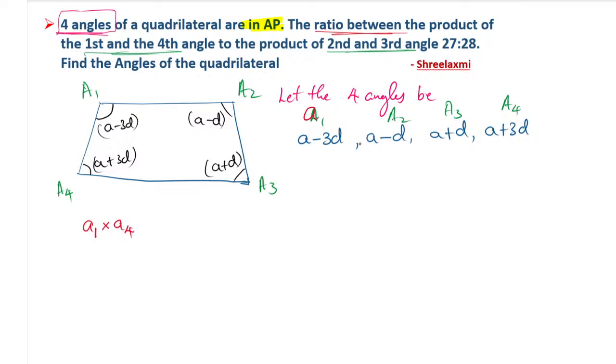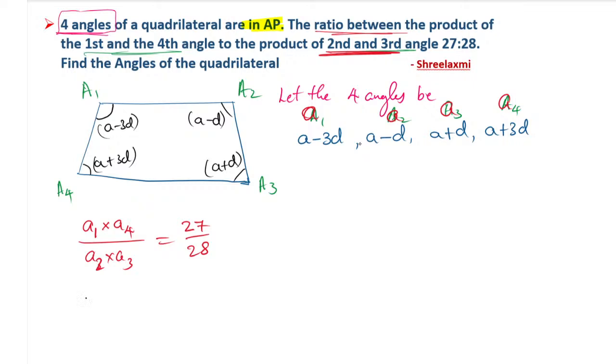Okay, I will take a small a1, it will be better. So we multiply the first term and the last term, and we multiply the second term and the third term, the product A2 into A3. That time the ratio will become 27 by 28. So let us calculate them.